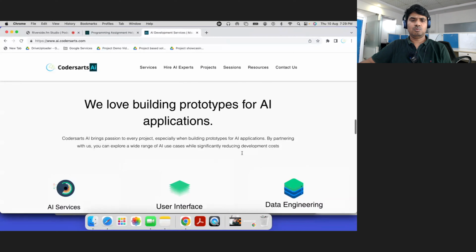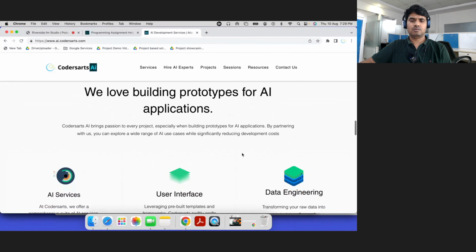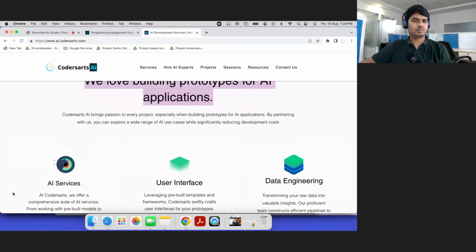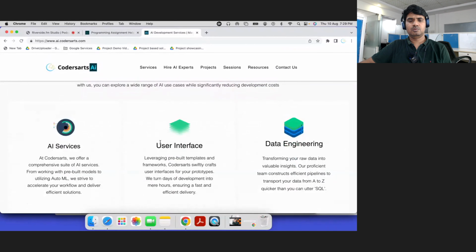And on top of that, these are three main categories of services. The first one is AI services, the type of services we are offering. Other than AI services, we also need to build interfaces, right? Most apps are not only about the back end or coding part, model development, hyperparameter tuning. After these many things, there might be building those interfaces so that the end user can benefit from or use that code. Okay. And the third one is obviously data engineering. For all AI/ML tasks, the most important part is data engineering, right?